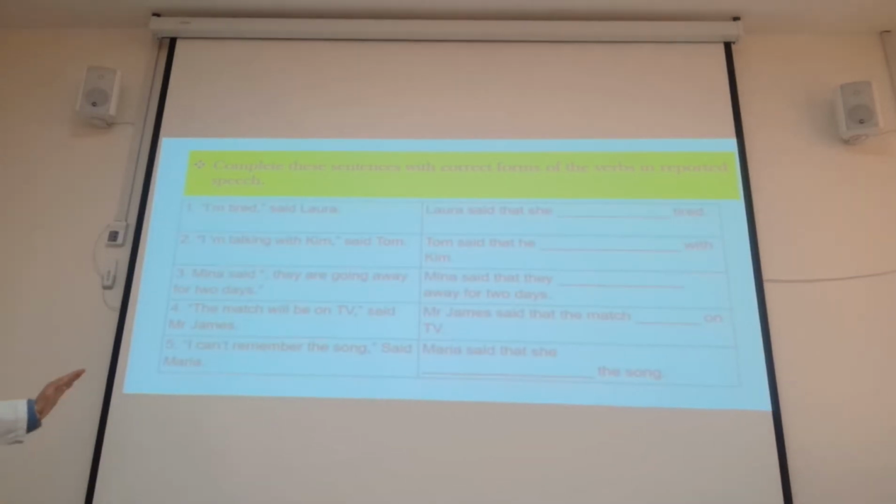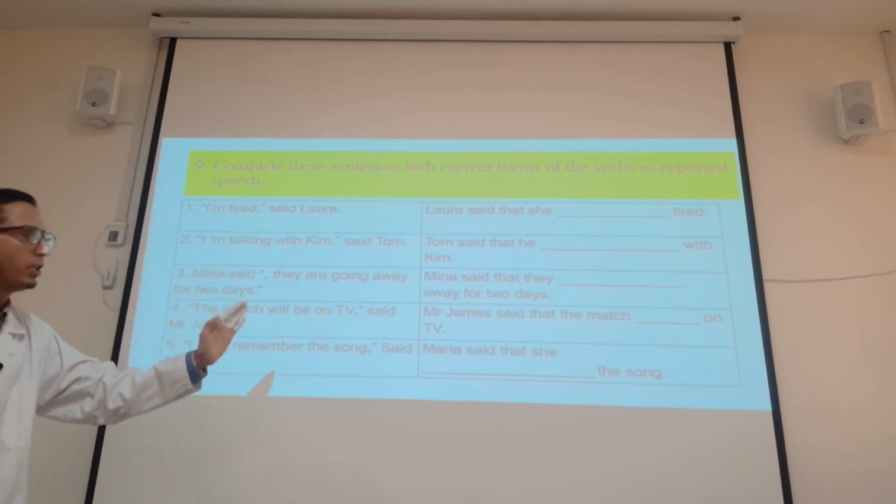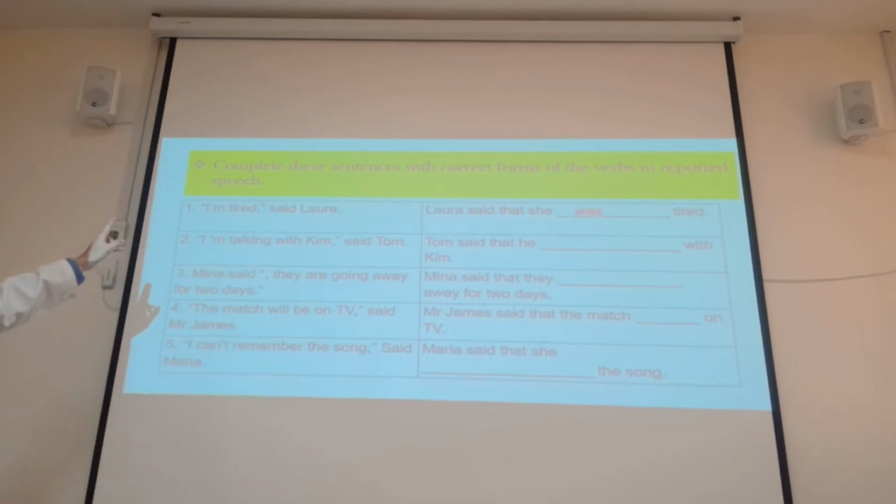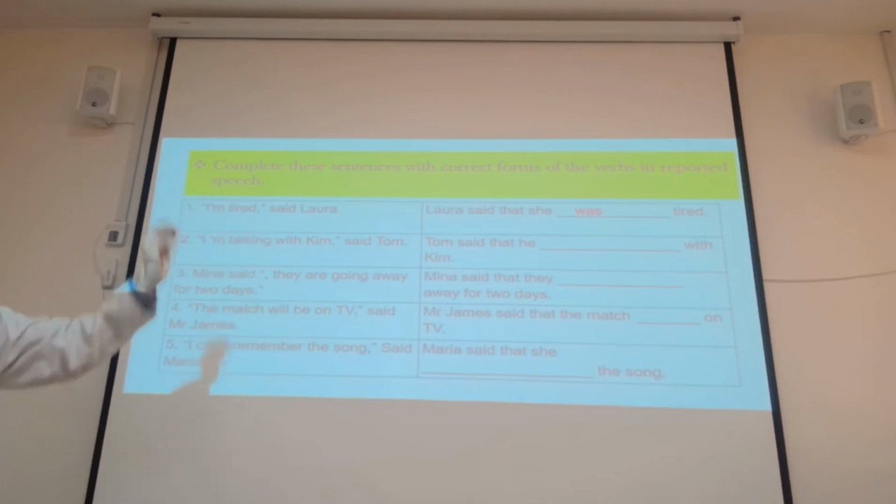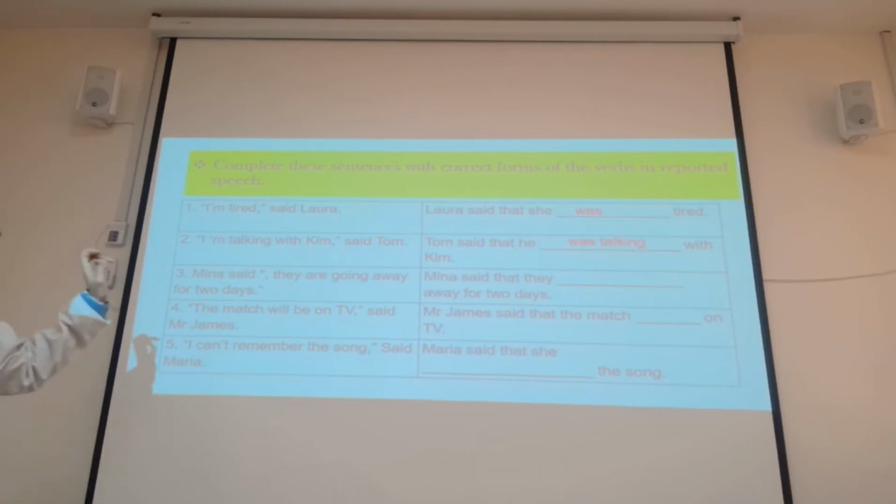Now, complete these sentences with the correct forms of the verbs in reported speech. "I'm tired," said Laura. Laura said that she was tired. So the verb to be in the present changes to was in the past. "I'm talking with Kim," said Tom. Tom said that he was talking with Kim. So the present continuous changes to the past continuous.